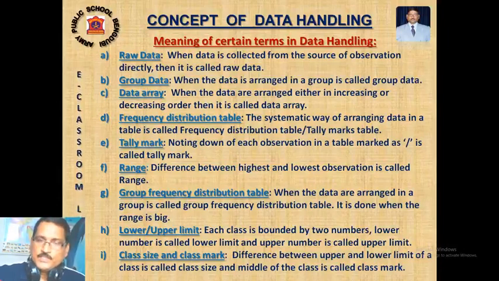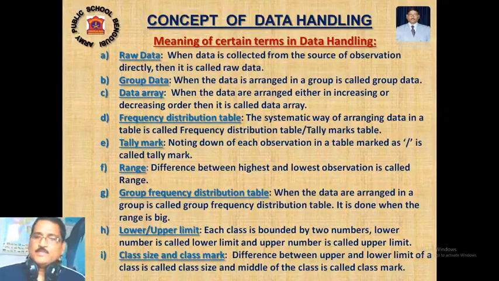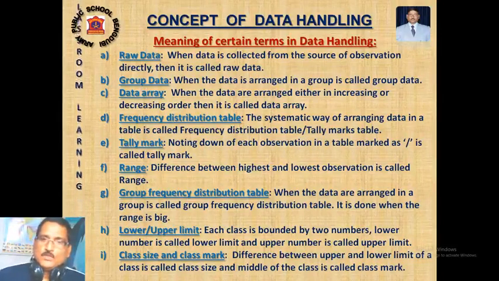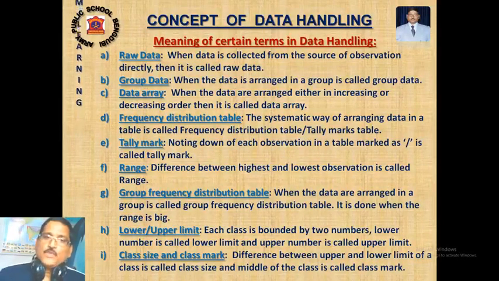So that is data obtained directly from the source. Next, grouped data. After you have obtained the data, if the gap between the lowest scorer and the highest scorer is large, then it is very difficult to represent with a bar graph. Then we have to group the data: say, 20 to 30 meters, how many students have thrown; 30 to 40 meters, how many students have thrown. This way we group the data.